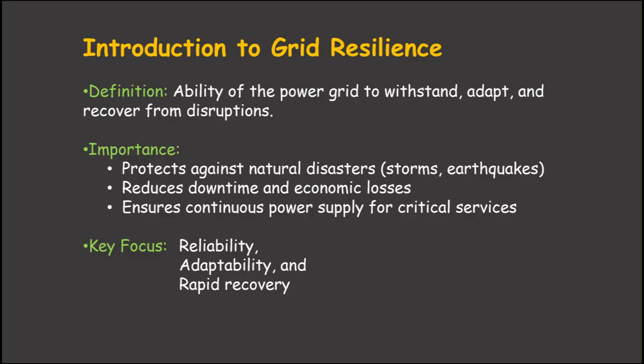Introduction to grid resilience. It's the ability of a power grid to withstand, adapt, and recover from disaster. Importance: protect against natural disasters like storms, earthquakes, or heavy rain, or a tree fallen on an electric circuit. Reduces downtime and economic losses. We will try to reduce the downtime of the electricity if there is any tree fallen on an electric circuit. Then we will try to reduce that by an alternative way. Ensure continuous power supply for critical services.